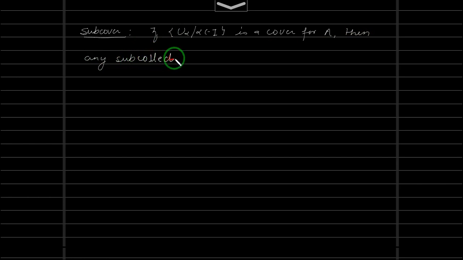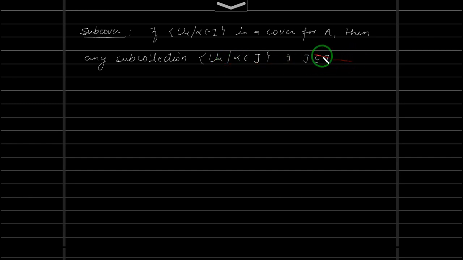We will change this indexing set I to J, where J is a subset of I. In short, if we have 10 elements here, and 8 of them will cover A, then this is called a subcover.